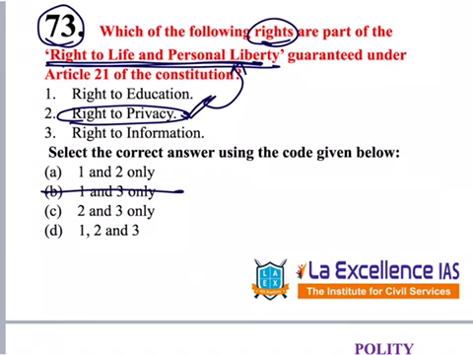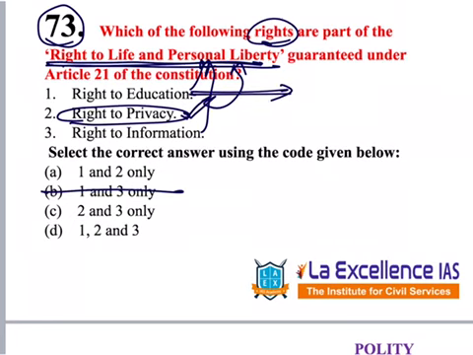Right to education: is it part of right to life and liberty, or is it a separate one? The third one is right to information. Is it part of right to life and liberty or not? Remember, there are certain rights which are part of other articles and also become part of right to life and liberty. Education and information are parts of right to life and liberty, but they also have their separate articles.